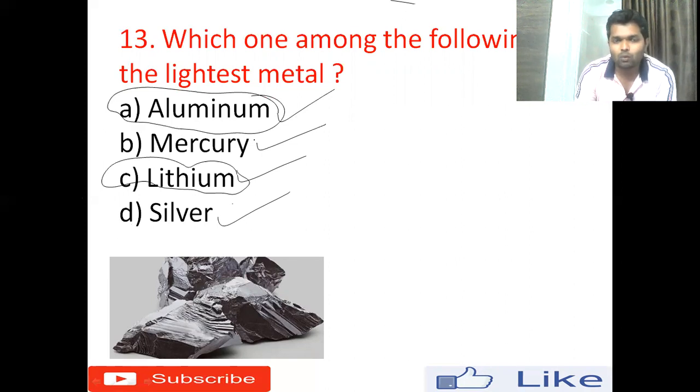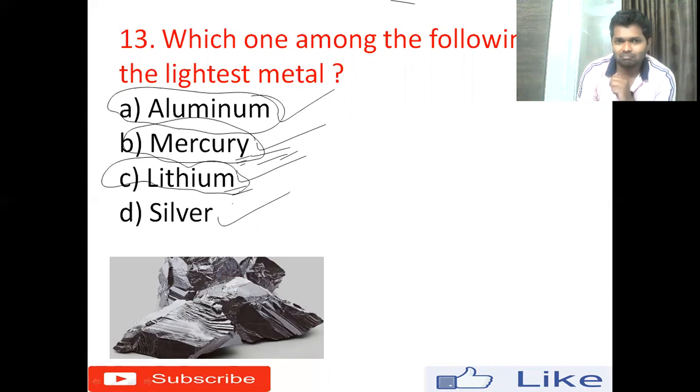And mercury is one of the most important metals, which is always in liquid form at room temperature. When exposed to room temperature, it is liquid, so you have to remember that mercury is the one metal available in liquid form at room temperature. Mercury is basically used in thermometers and barometers. Remember it.